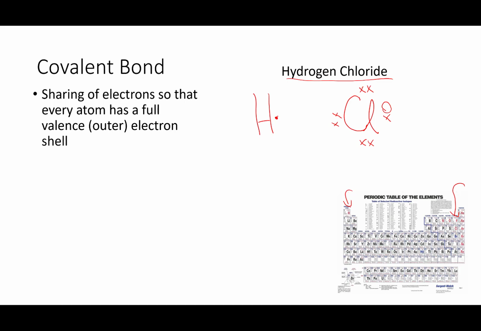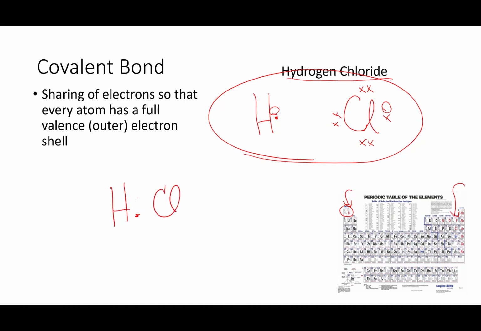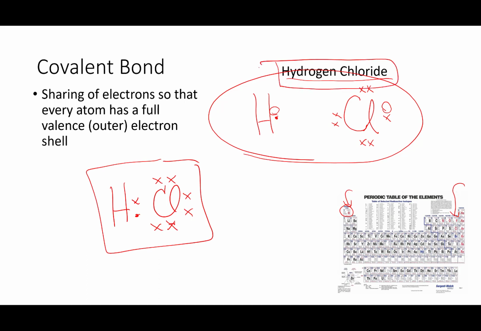Hydrogen is a wee little atom. It will be happy and full when it has achieved a duet, so hydrogen has a little hole here. Nature puts these two together so they both have full outer energy levels, so it looks like this. Hydrogen and then chlorine, and they just cuddle up like this. And you end up with this structure, and that makes hydrogen chloride. Simple as that. And this right here is my covalent electron-sharing bond.